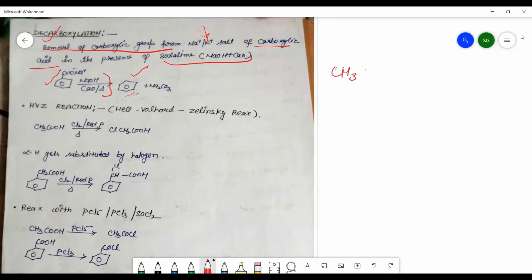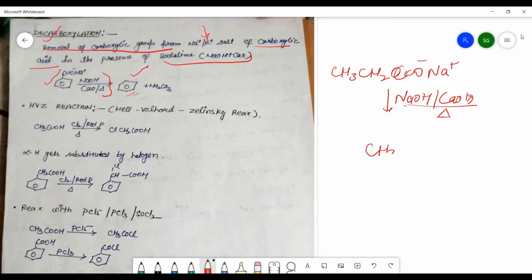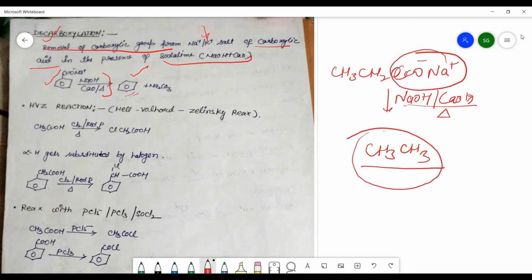Suppose you are having sodium salt of propanoic acid, and when we are adding the soda lime, then there is a formation of ethane. This group will be completely removed. So you can do the various reactions using this decarboxylation. We will get the hydrocarbon having the one carbon atom less than the parental carboxylic acid.